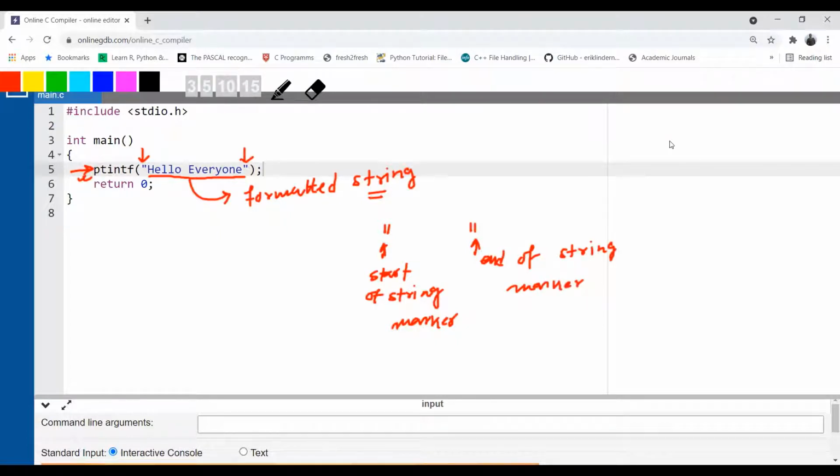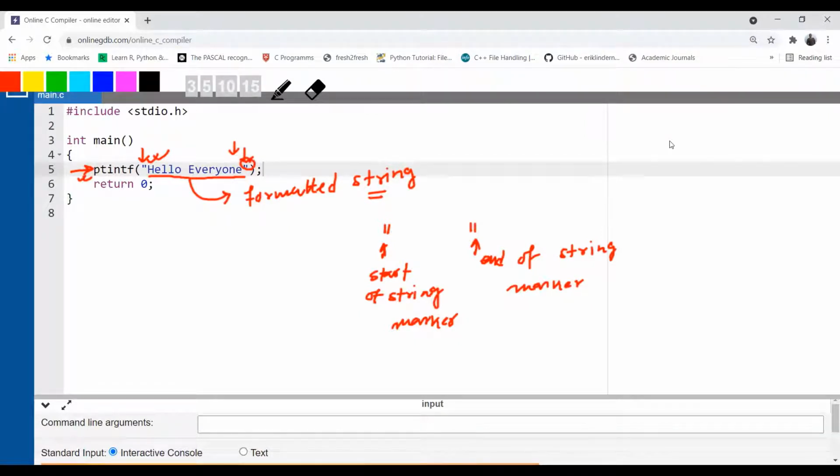It means you have marked where the string starts. H will be considered the start of the string because it is the first character after the double quote, and E will be the last character belonging to the string because after E there is another double quote, which represents the end of string.